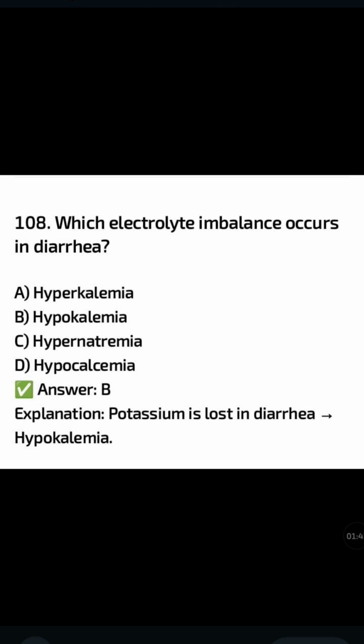Which electrolyte imbalance occurs in diarrhea? Hyperkalemia, hypokalemia, hypernatremia, hypocalcemia. The correct answer is option B, hypokalemia. Potassium is lost in diarrhea, which leads to hypokalemia.